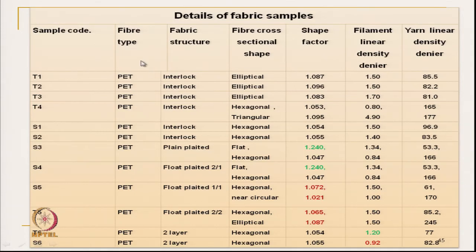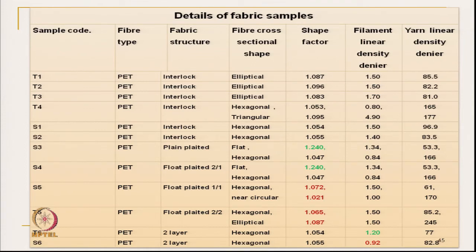And what has been observed here, all the fabrics are made of polyester multifilament yarns, and the main fabric structures are interlock structure for most of the fabrics, plain plated, float plated and two layer structure as I have mentioned, and different types of cross sections are used. These cross sections are elliptical, not basically directly circular.